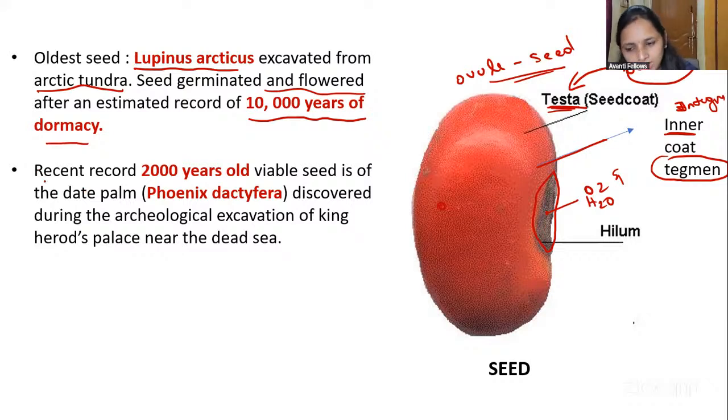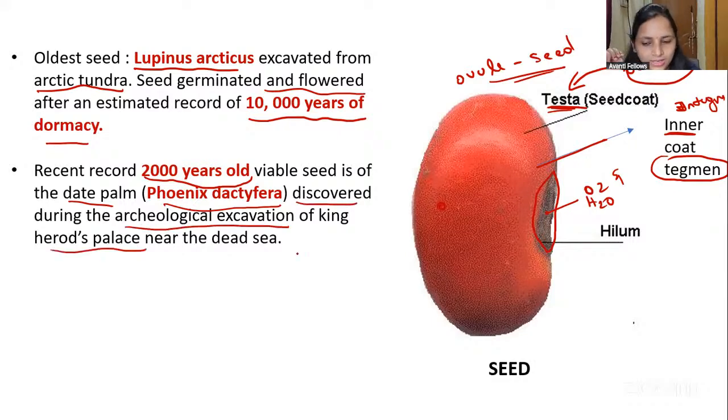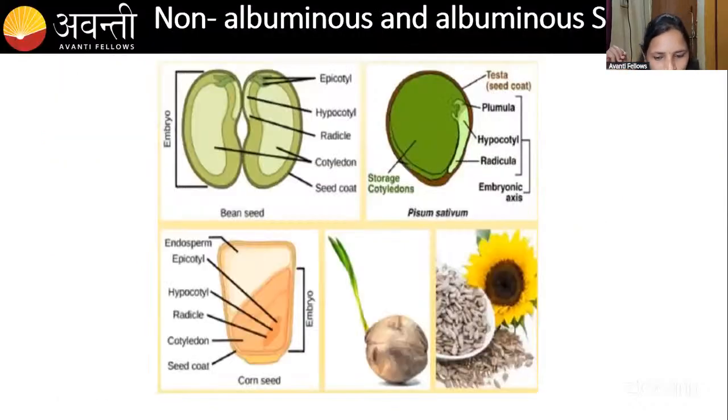Because that is in the dormant condition, there is another record from 2000 years back. That seed is the date palm, Phoenix dactylifera. Between these two, don't get confused. The date palm is 2000 years old, discovered during the archaeological excavation of King Herod's Palace. It also germinated and gave a flowering plant. You have to remember these two. Here are some albuminous and non-albuminous seeds; you can go through this, which is also given in the NCERT, I think.